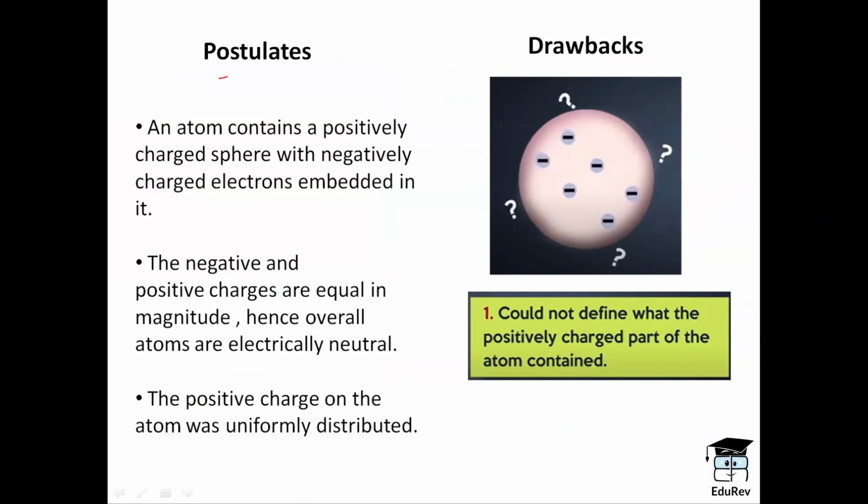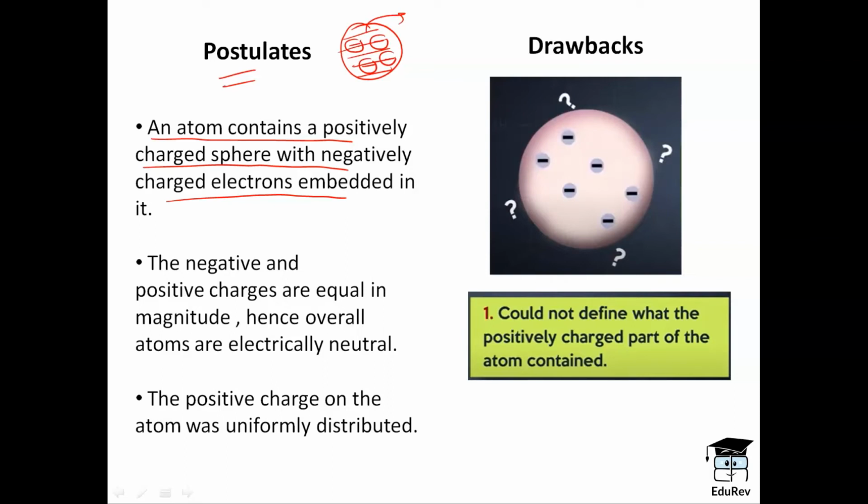Now, what were the postulates of Thomson's atomic model? The first postulate was an atom contains a positively charged sphere with negatively charged electrons embedded in it. So, the first postulate was the atom is a positively charged sphere and negatively charged electrons were embedded in it.